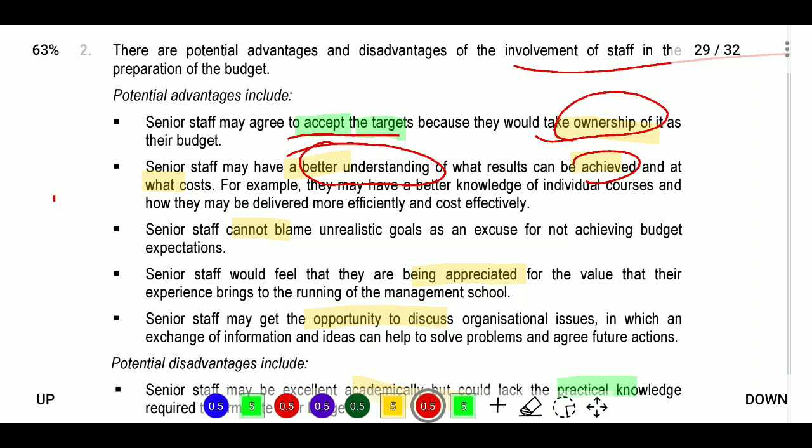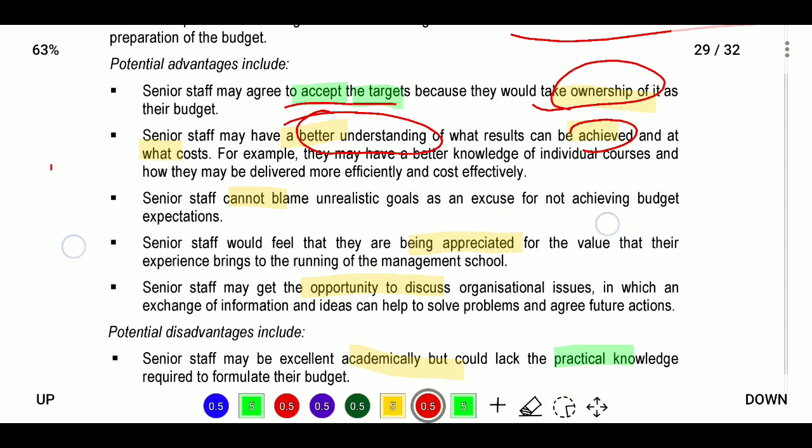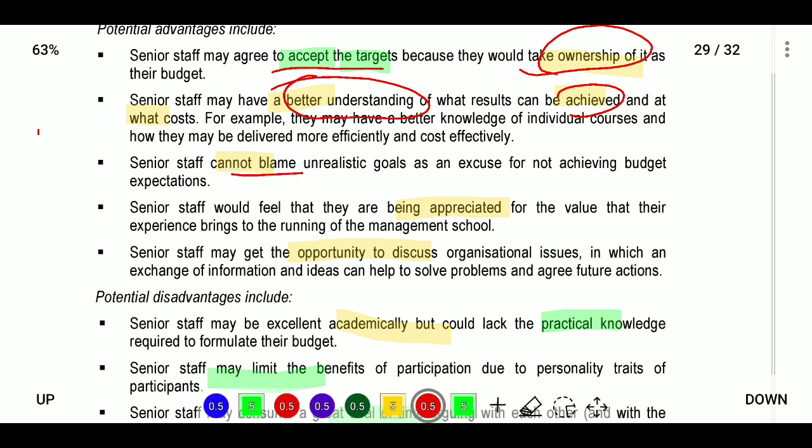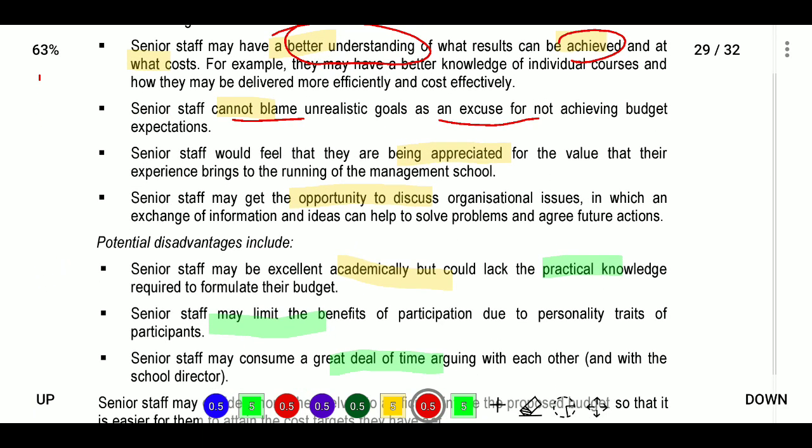Next, they have better knowledge of individual costs and how they can be delivered more efficiently and cost efficiently. Next, senior staff cannot blame unrealistic goals and often excuse not achieving budget expectations. If it is not achieved, they will not blame other persons because they were also involved. When they are involved, they provide the scenario if you go this way. If they did not explain at the time of preparation, they are silent when the goal is not reached, and at that time they do not have the right to talk. Next, senior staff would feel they are being appreciated.